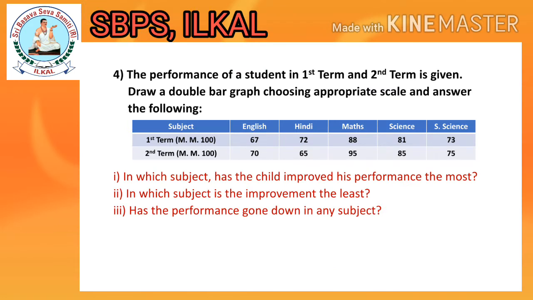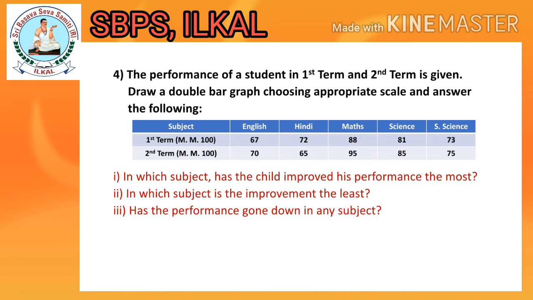Fourth question. The performance of a student in first term and second term is given. Draw a double bar graph choosing appropriate scale and answer the following. Observe the given data, children. Subject: English, Hindi, Maths, Science and SST. First term marks out of 100: 67, 72, 88, 81 and 73. Second term marks: 70, 65, 95, 85 and 75. It is the complete details of a student's performance in first and second term.